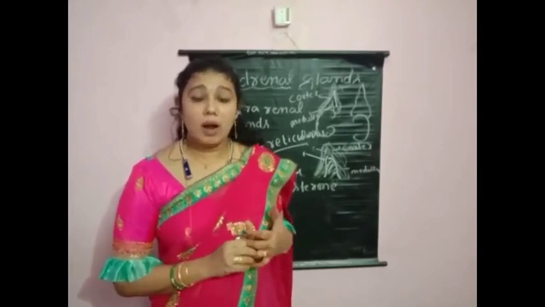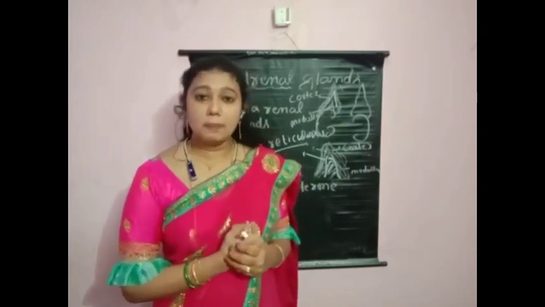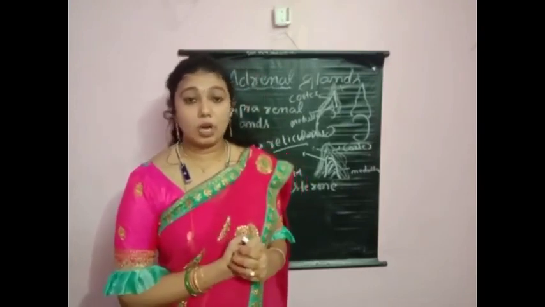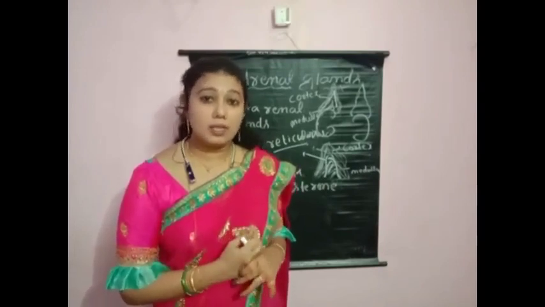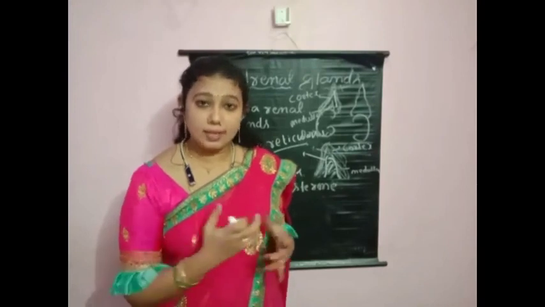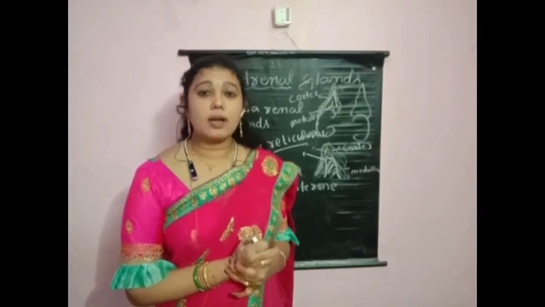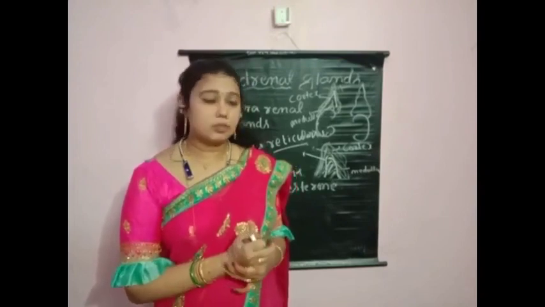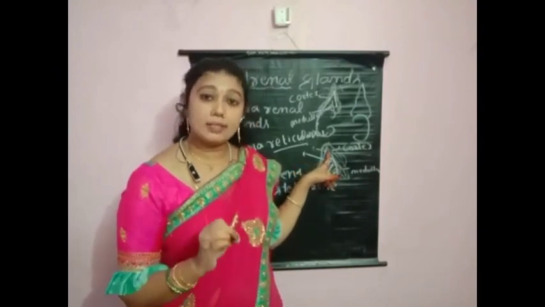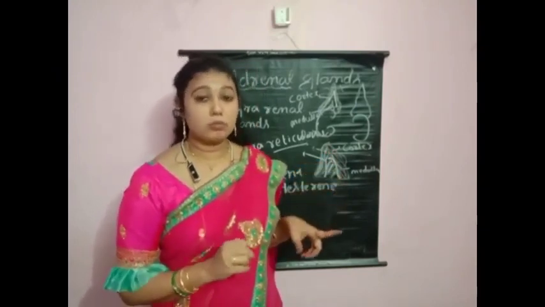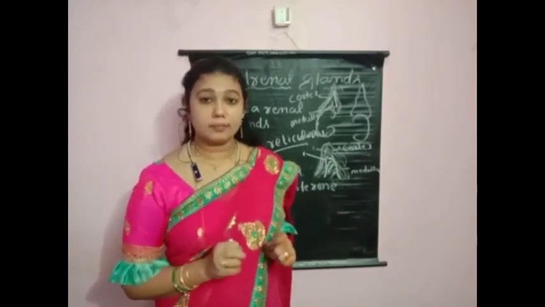And also aldosterone is helpful to control the osmotic pressure and blood pressure. Aldosterone's other name is corticoid, because the outer layer of the cortex secretes this hormone. The second layer of the cortex is called zona fasciculata, and it secretes glucocorticoids. What I told you, children, glucocorticoid, second layer of cortex.